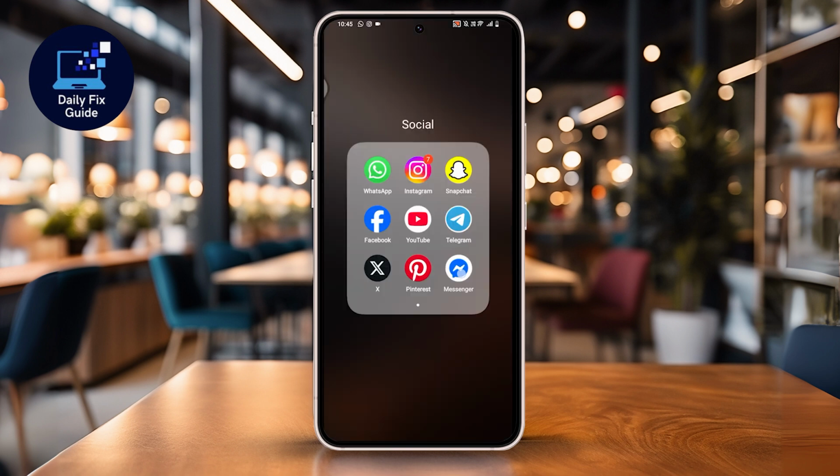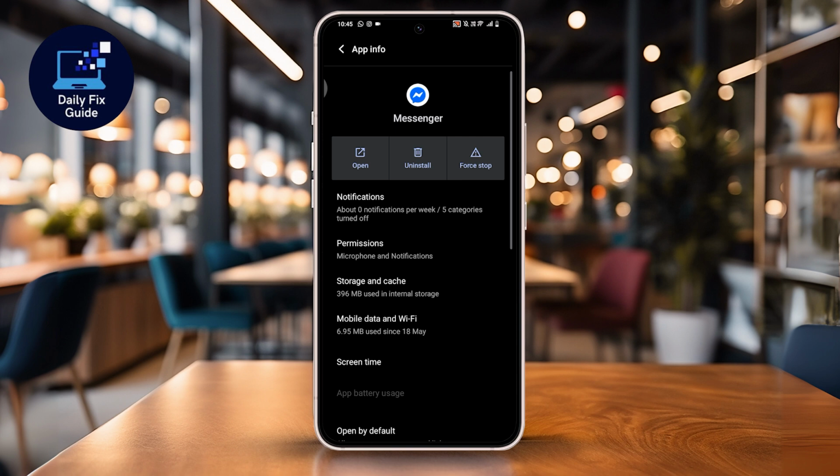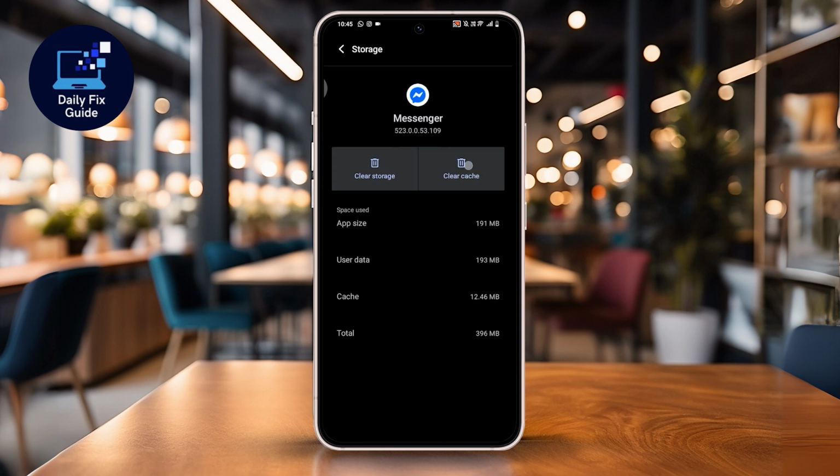Now go back and hold the Messenger app again. Then tap on the info icon. Here, tap on Storage and Cache. Now tap on Clear Cache. Clearing the cache removes temporary files that may be causing problems.